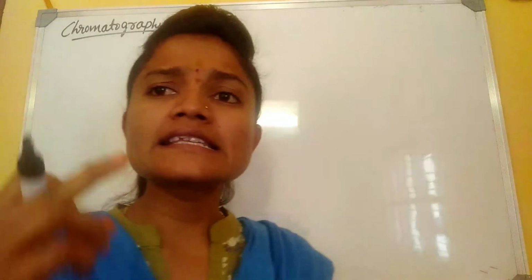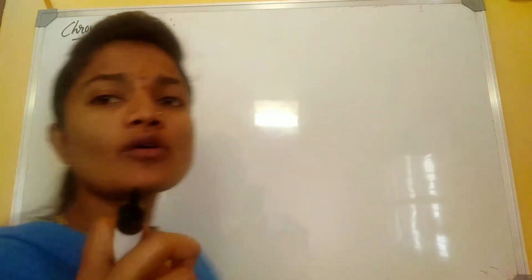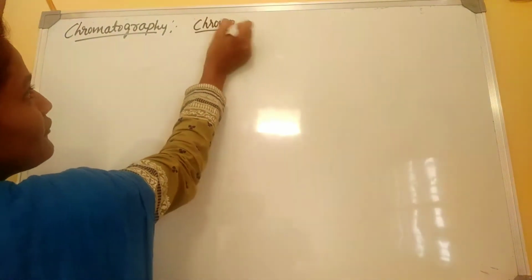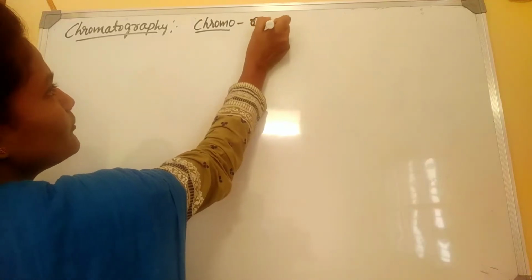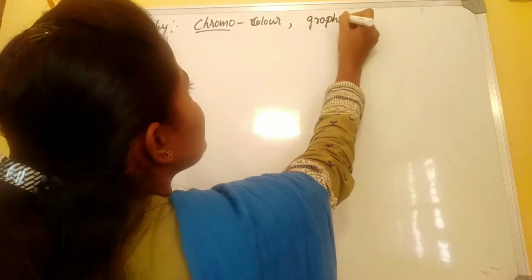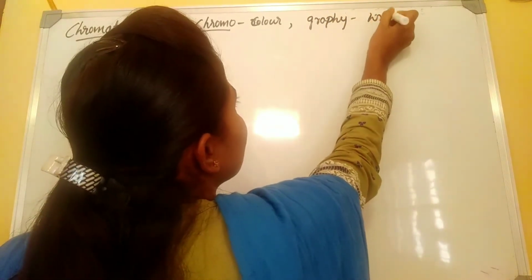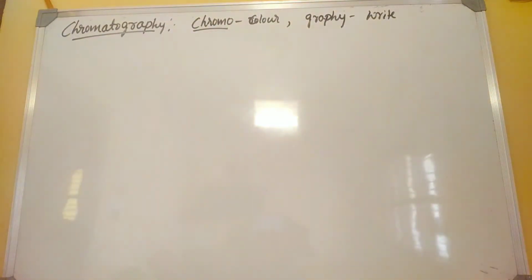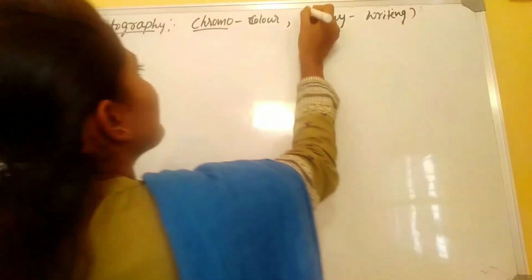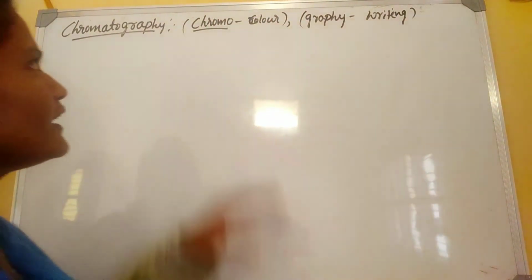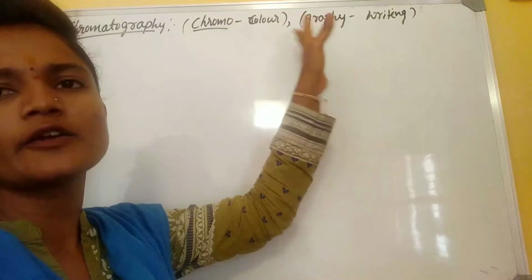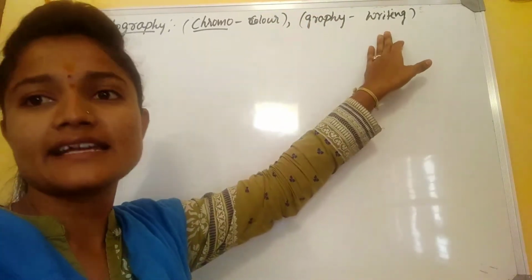It comes from the Greek word chromatography. Chromo means color, and graphy refers to write, or in continuous tense, writing. Get it? So chromatography comes from two Greek words, chromo and graphy. Chromo means color and graphy means writing.